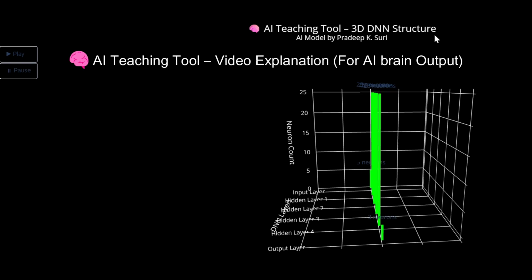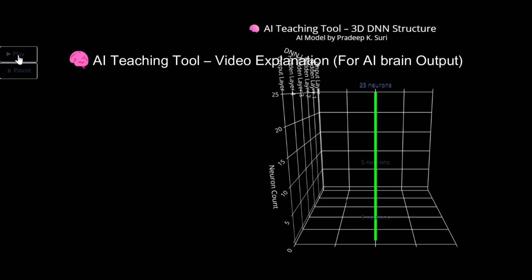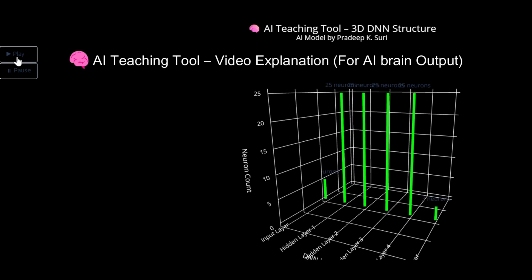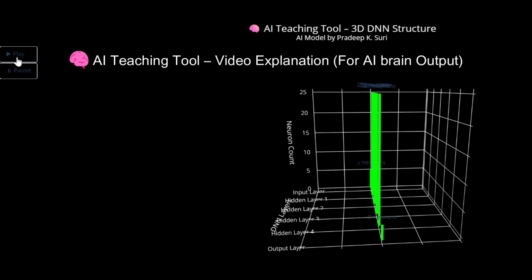2. Descriptive: Explain how hidden layers in a DNN transform raw data, using the AI teaching tool as reference. 3. Application: Using the teaching tool, describe how an AI model can classify handwritten digits.